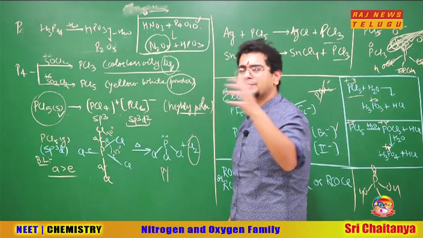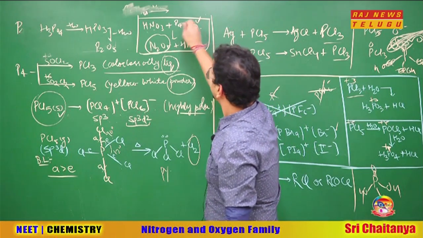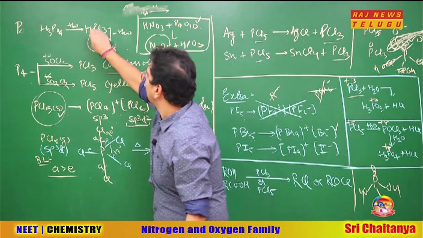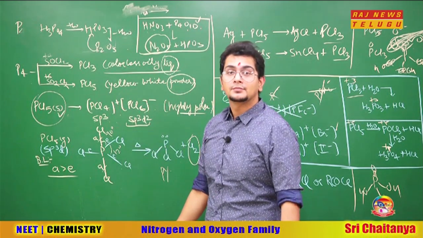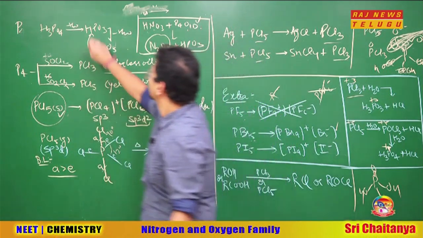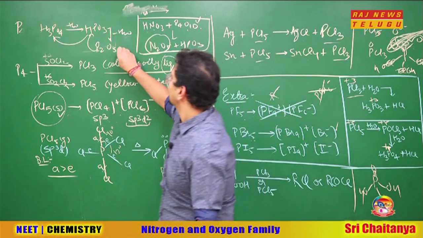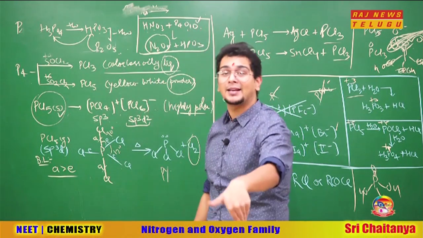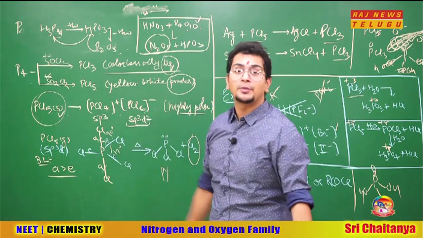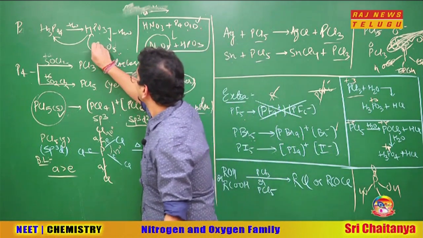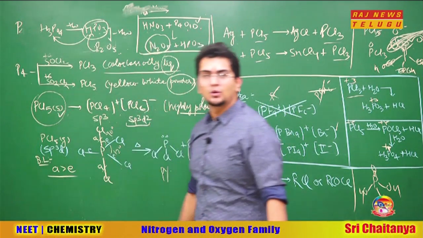P2O5 and P4O10 are the same. So when P4O10 takes water, he will first form HPO3 with a little water, then H3PO4 with more water. So understand, P4O10 first forms meta, and later forms H3PO4, because less water was there, so the reaction is stopped at HPO3.